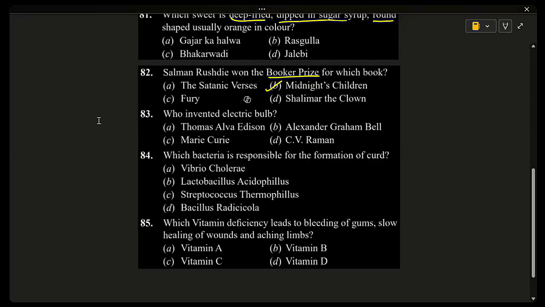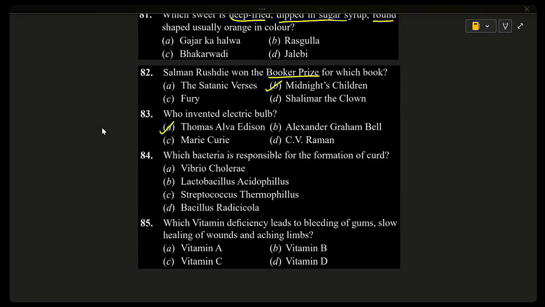83. Who invented electric bulb? Simple question. Thomas Alva Edison, Alexander Graham Bell, Marie Curie, C.V. Raman. And the correct answer is Thomas Alva Edison. That is option A. Thomas Alva Edison invented the practical electric bulb in 1879.